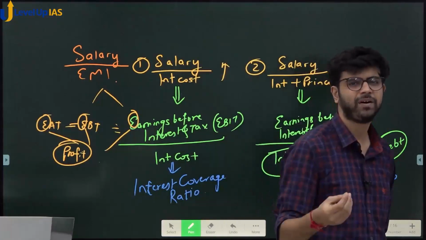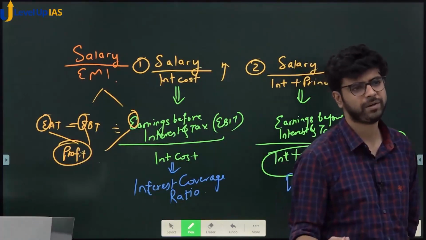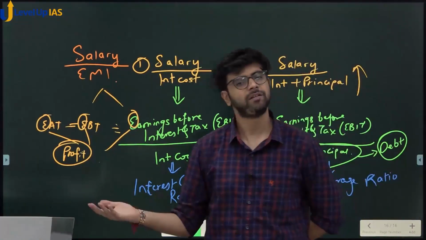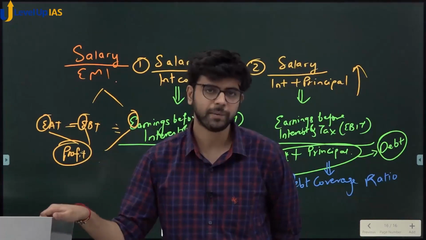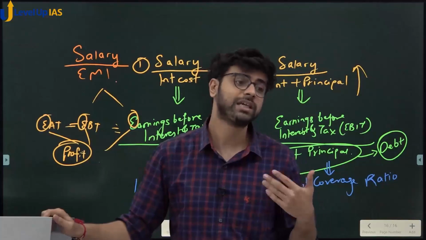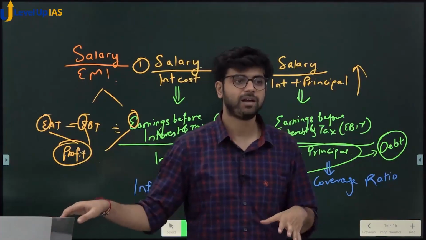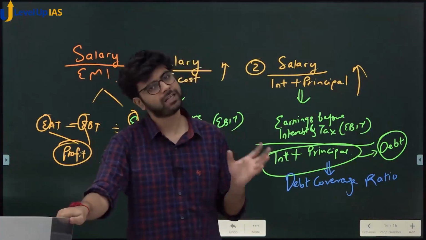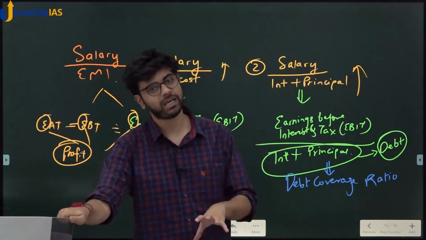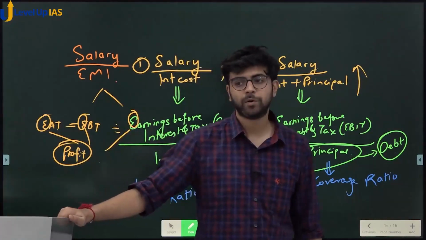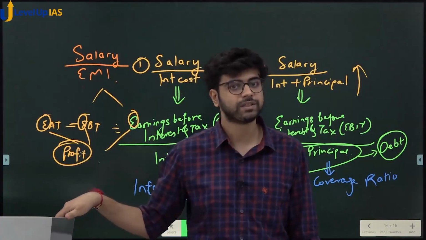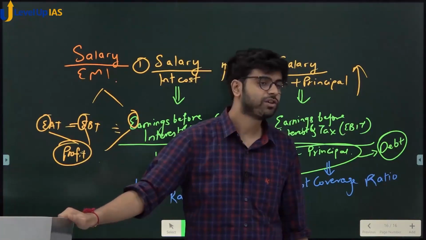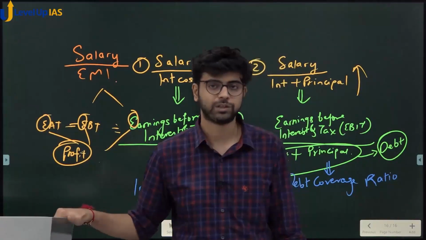And in banking, 1 or 2% is remaining, otherwise I will club that with the balance of payments chapter. We'll cover that because FDI in banking is a topic which is remaining. So first I will have to explain what is FDI, and then FDI in banking will come. So in the balance of payment chapter, I will explain what is FDI, and then FDI in banking will be done. So probably in the next 2 lectures, we'll cover money supply, we'll cover MCQs, we'll cover fiscal matters also, and balance of payments we'll try to cover as soon as possible.